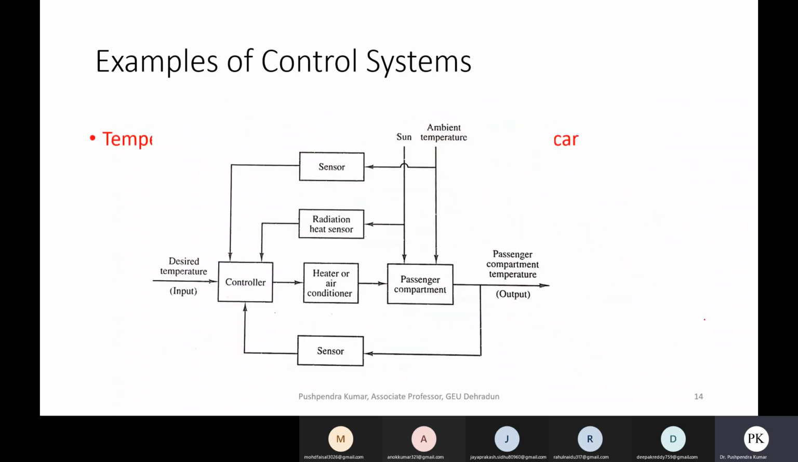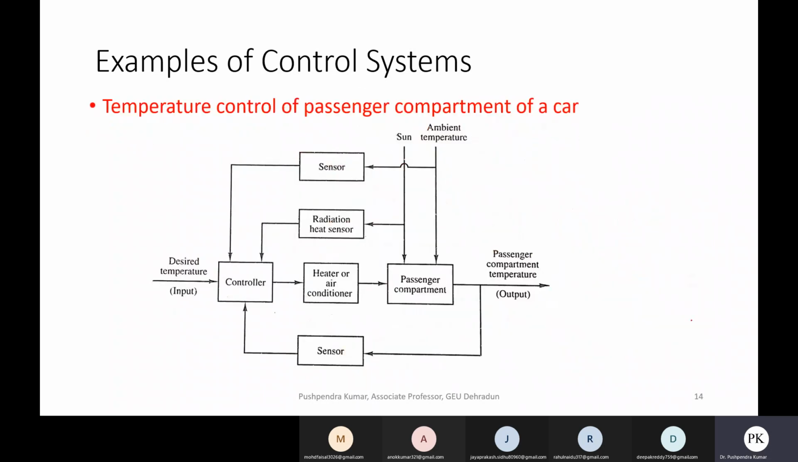Here is another example of an automatic control system: temperature control of the passenger compartment of a car. I want to maintain a certain temperature inside the passenger compartment. To maintain that temperature, we have a heater or maybe an air conditioner. So who will control the switching on and off of this heater or air conditioner? Who will decide? The controller. How does this controller work?